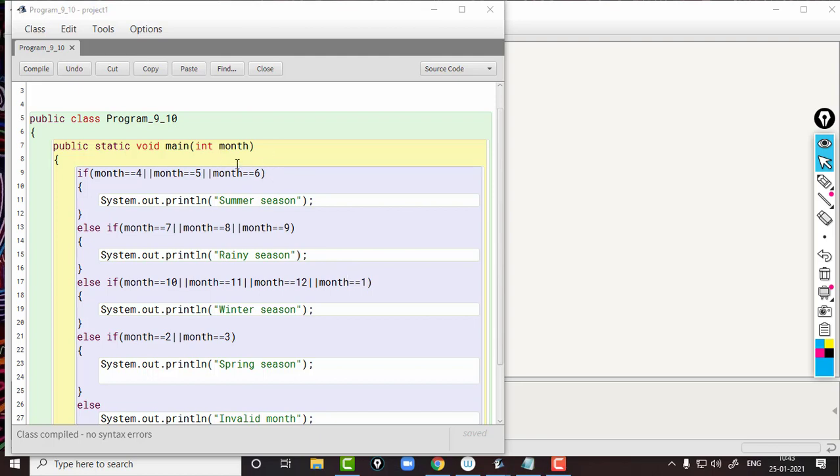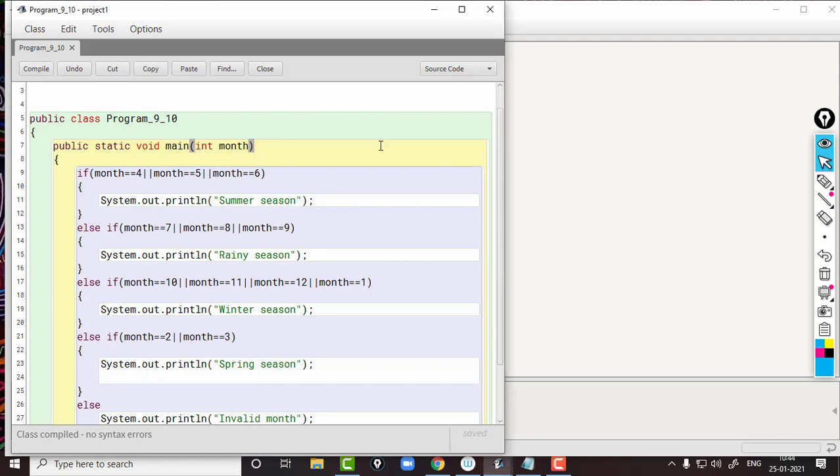So what will be the input of this program? Input will be the month number. So suppose you are giving the month number 10. This program should print winter season because month number 10 belongs to winter season. If the input is 4, it should print summer season because the 4th month is in summer season. So like that to perform, we are using this program.